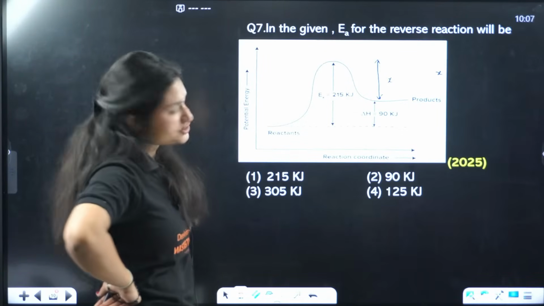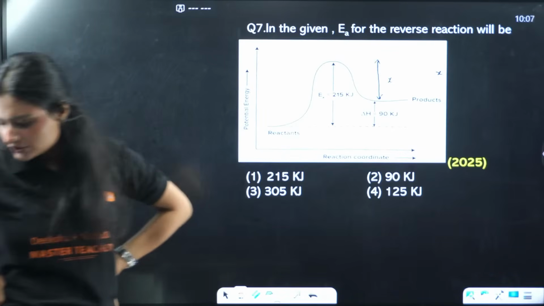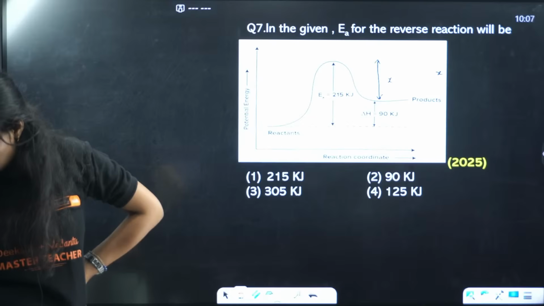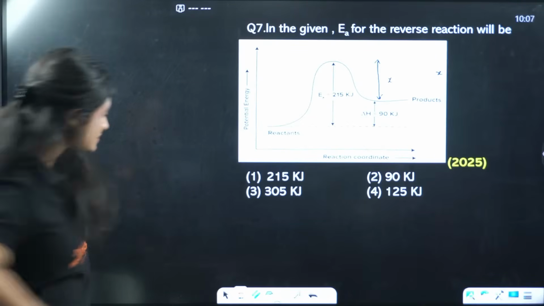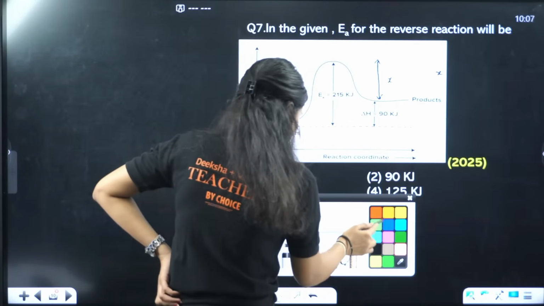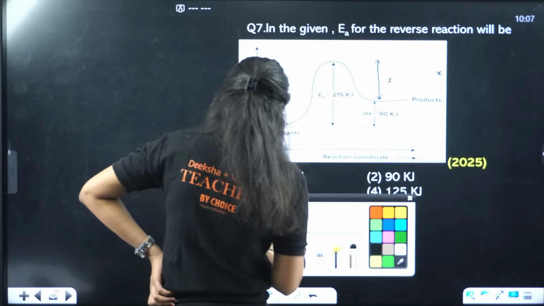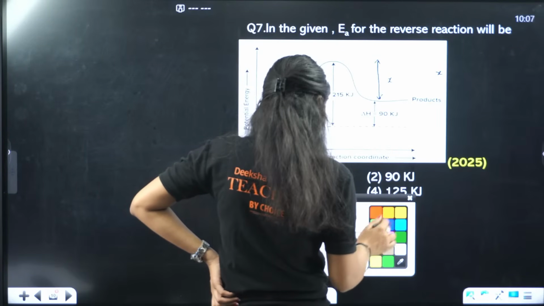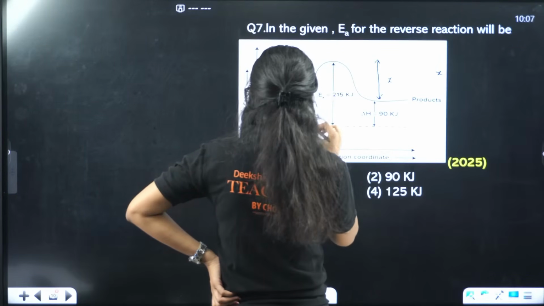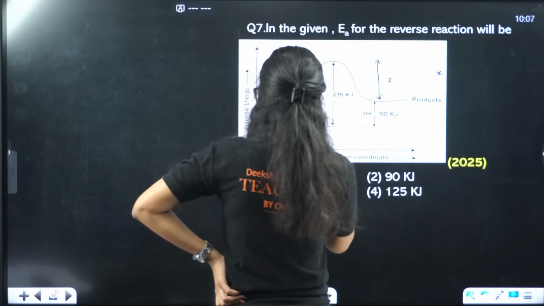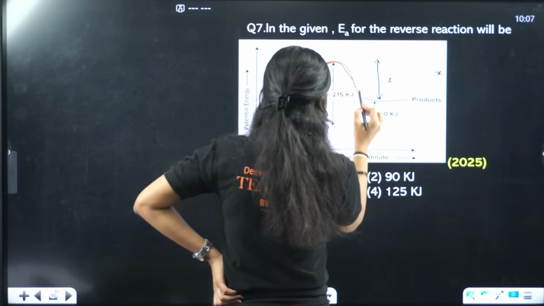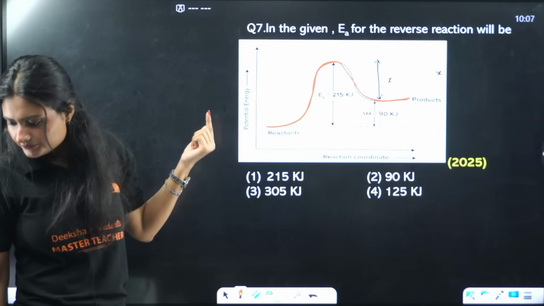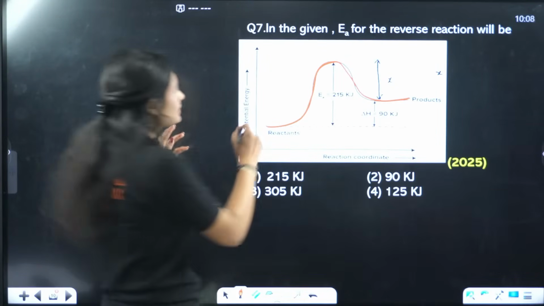Okay, next question. This is the reaction. Is the diagram visible to you all? If not, I'll just draw it. So I'll just explain what is happening here. This is the reaction curve. I hope it is visible. It's not visible, right? I think after this it will be visible.